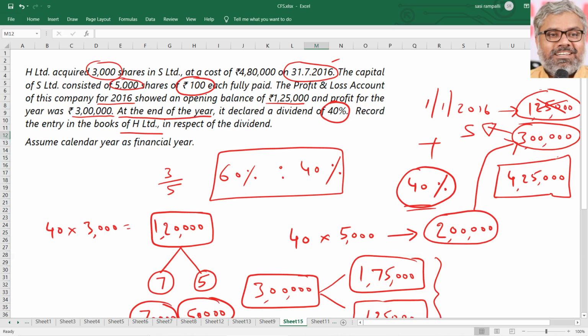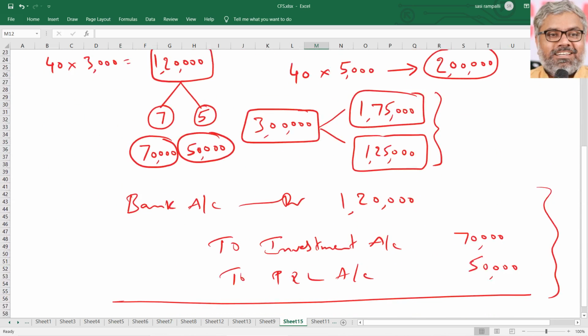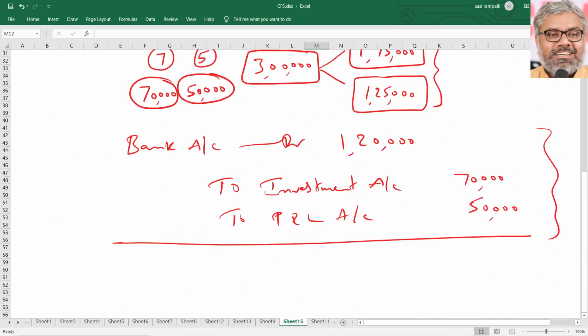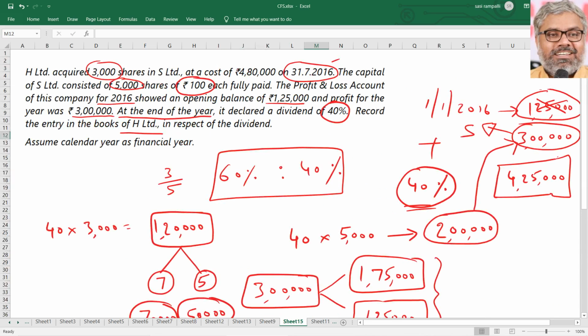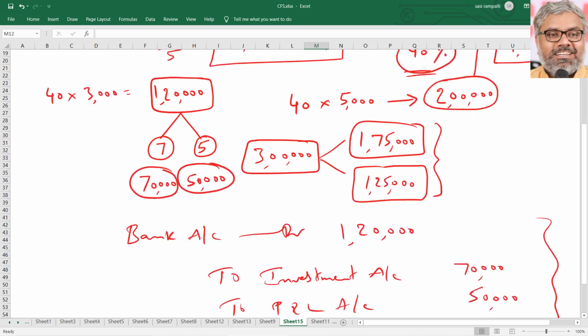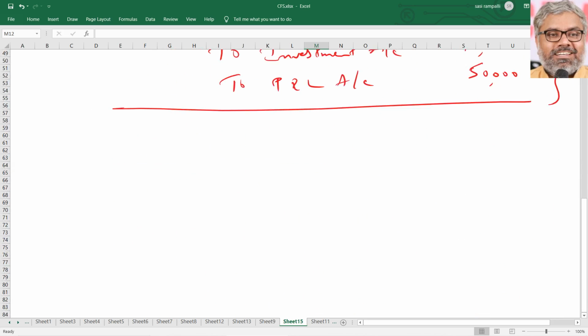If we consider the profit of 3 lakhs rupees being earned on time basis 7:5, definitely we can consider what would have been the profit and loss account balance on the date of acquisition, that is 31st July 2016. Just for understanding purposes, this was not asked in the question. So what was the cost of acquisition of these 3,000 shares? It was given as 4,80,000. That's okay. 4,80,000 is the cost of acquisition.